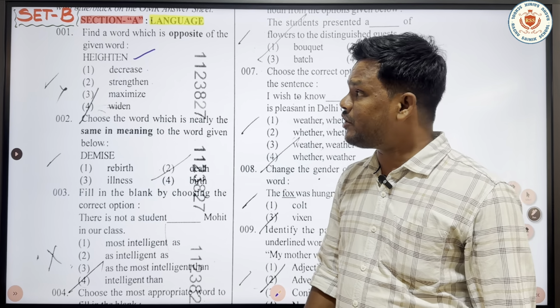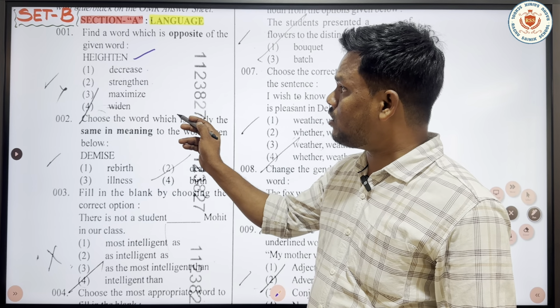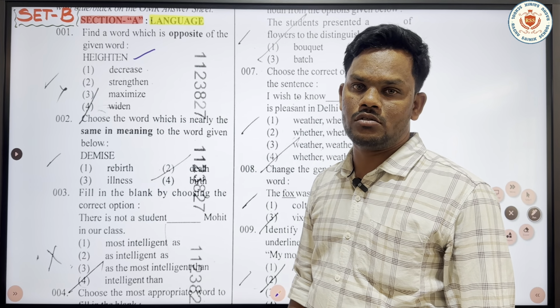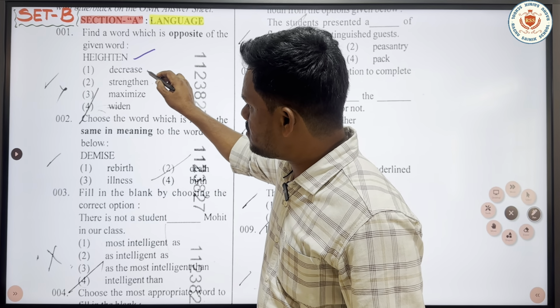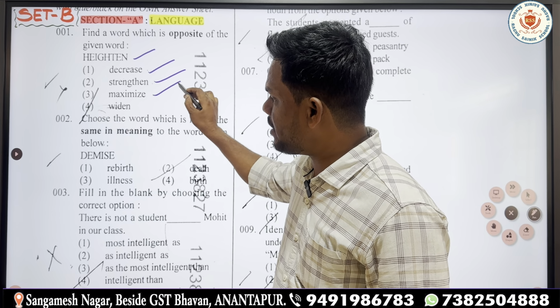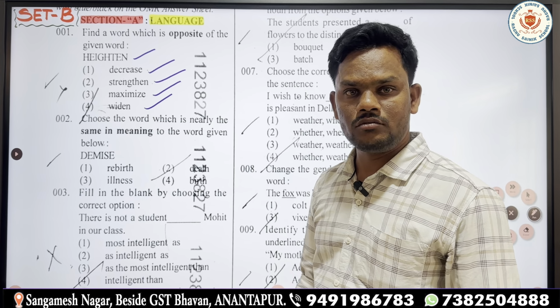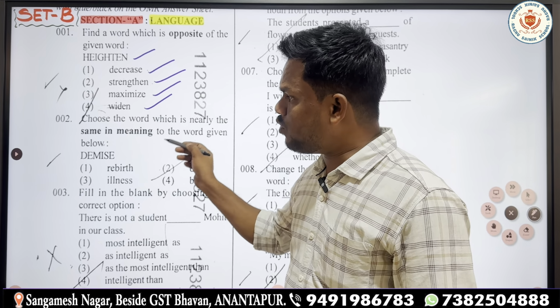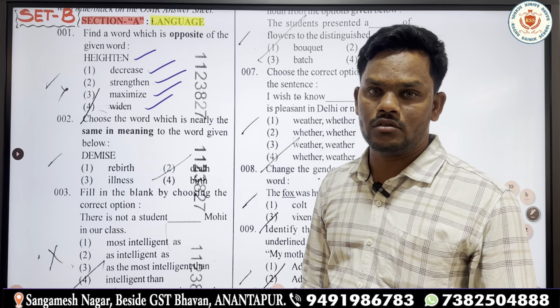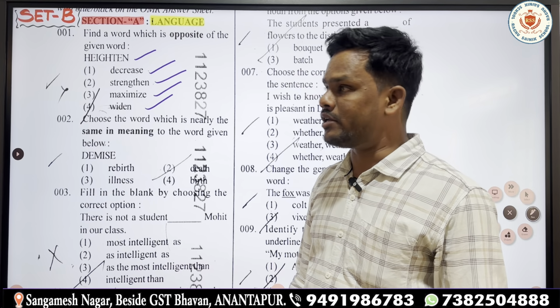So, here we are given 4 options. We'll have to find out the opposite word of heighten in these 4 options. See, the first option is decrease. The second one is strengthen, then maximize and widen. Among these 4 options, which one do you find the opposite of heighten? I want you to notice it.